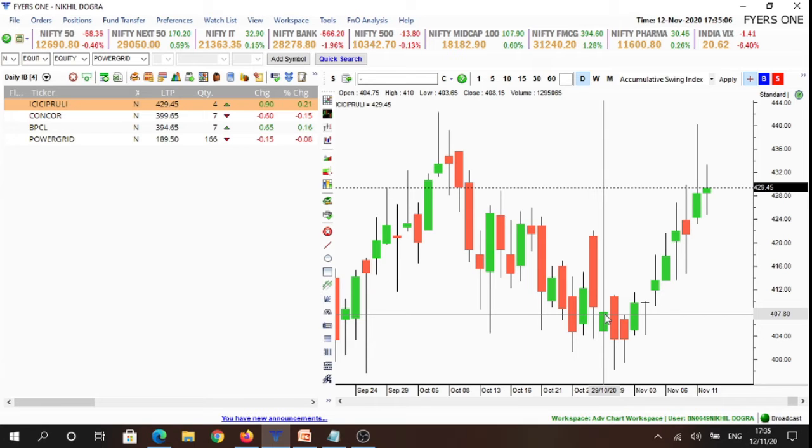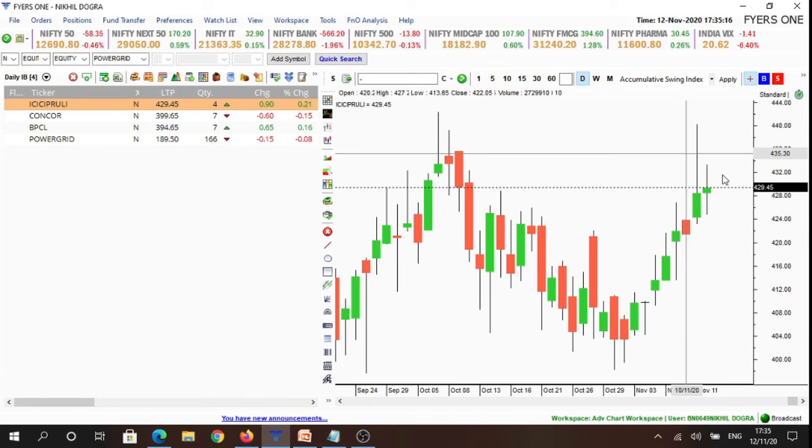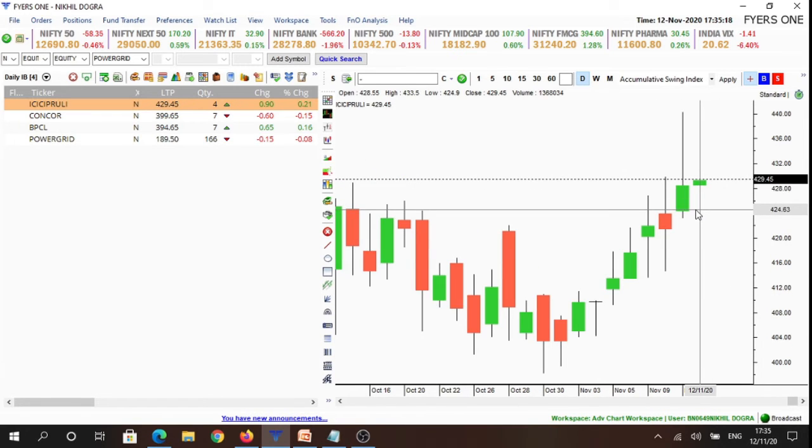So if tomorrow market breaches previous day highs or lows in these scripts, then we are going to be initiating positions, else we are going to refrain from making any trades in these scripts. So in ICICI Prudential Life Insurance, we look for buying opportunities only above 433.6 levels and selling opportunities below 424.8 levels.